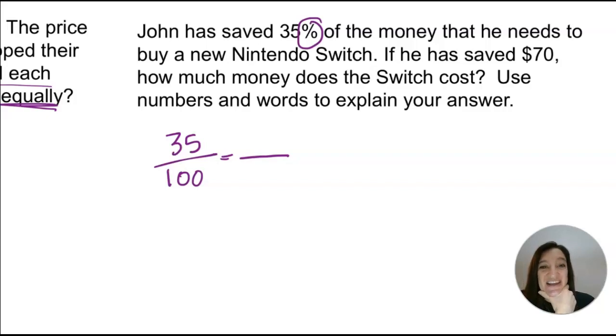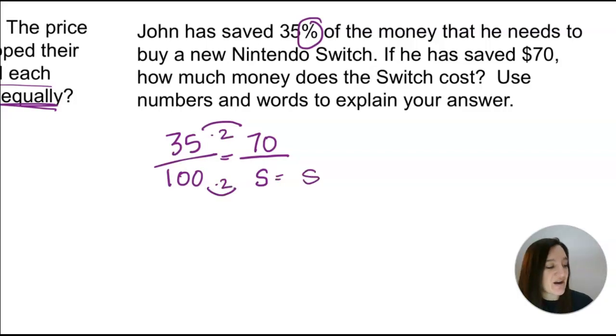Let's see, he's buying a Switch. Is that the total whole amount for the Switch? Not yet. No, it's not, right? He's saved 70. That's not 100% of the money he needs. That's only 35% of the money he needs. So 70 is just the part he has saved so far. The question is, how much does the whole entire Switch cost? So we're looking for the price of the Switch right there. And I can see that this is a times by 2 relationship. So the Switch is going to cost $200.